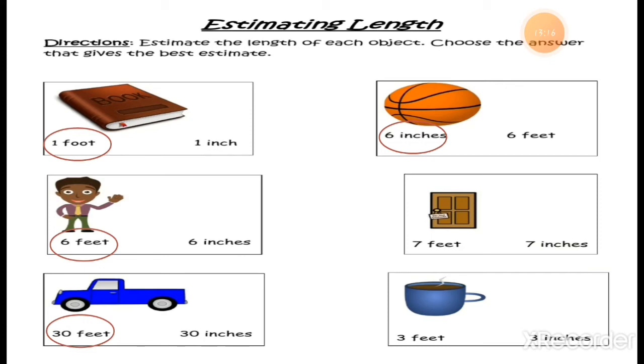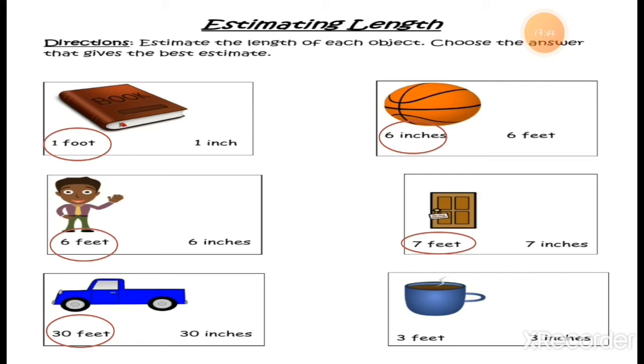So what do you think, students? The right answer is 7 feet, because the door is very long. A 6 feet person can easily come through the door. So the door should be more than 6 feet, right? So the door should be 7 feet long.